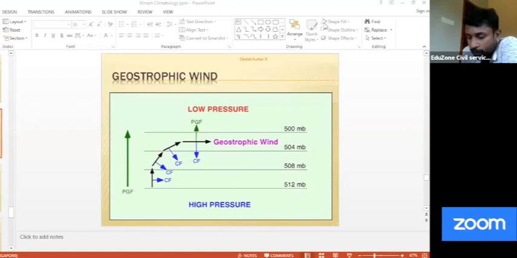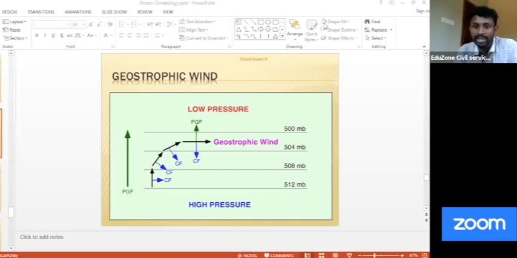So, geostrophic wind: wind that results from an exact balance between the Coriolis force and the pressure gradient force is known as geostrophic wind. It is directed parallel to the isobars. See, the pressure lines are parallel.